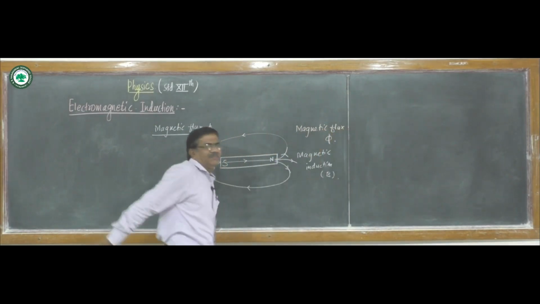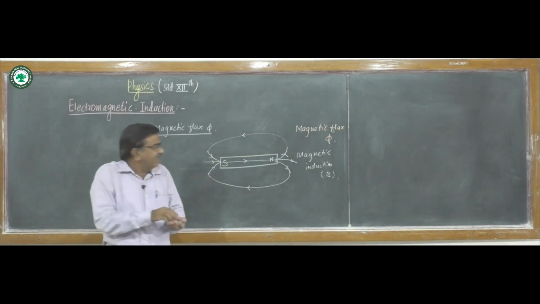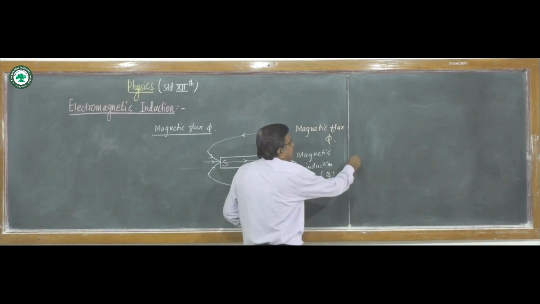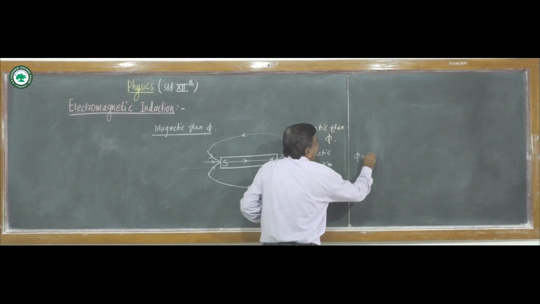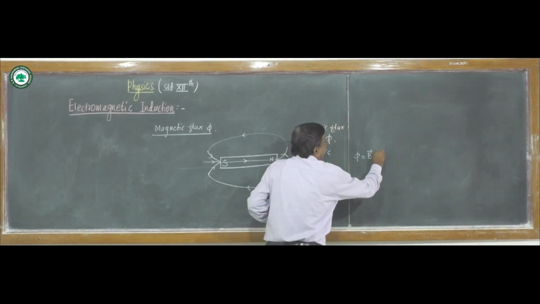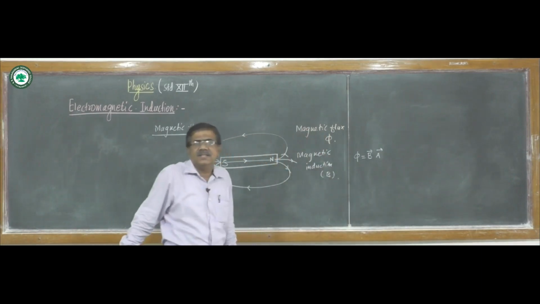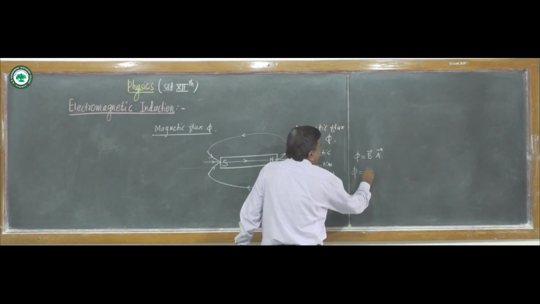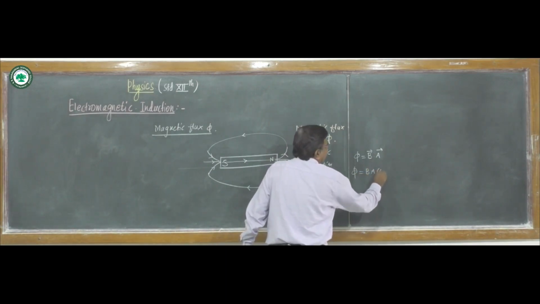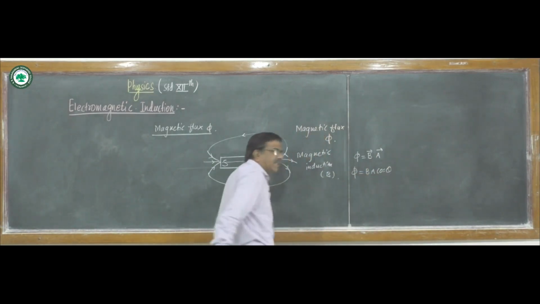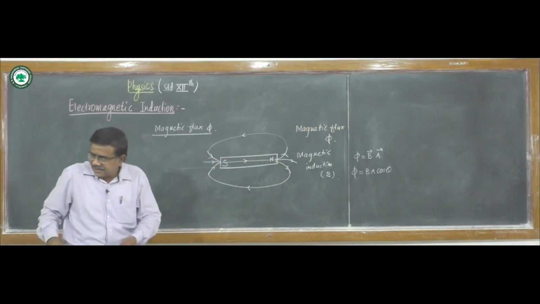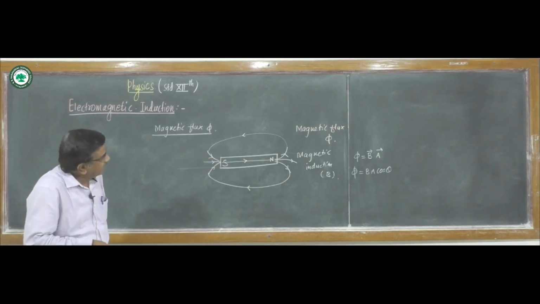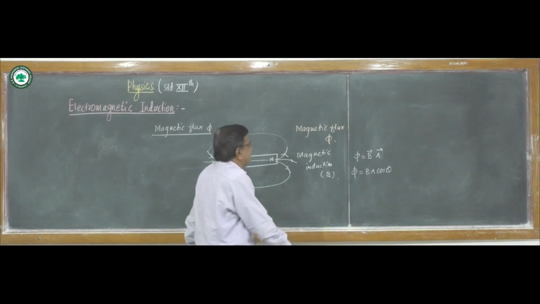This magnetic flux is given by vector B dot A, where B is the magnetic induction and A is the area, or phi is BA cos theta. Theta is the angle between magnetic induction and area vector, and the unit of magnetic flux is Weber.